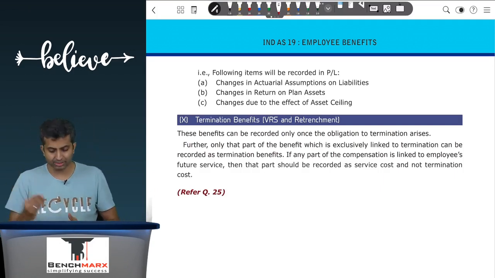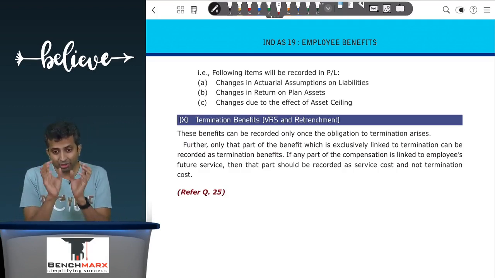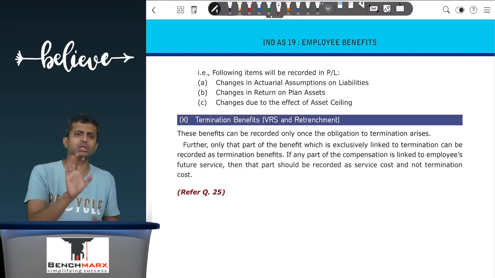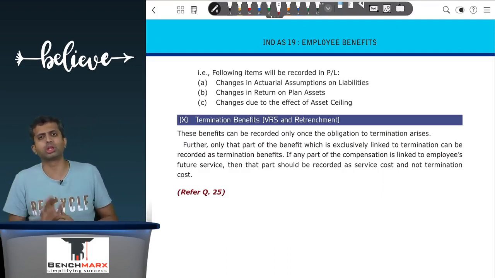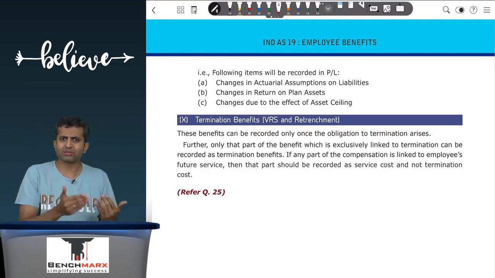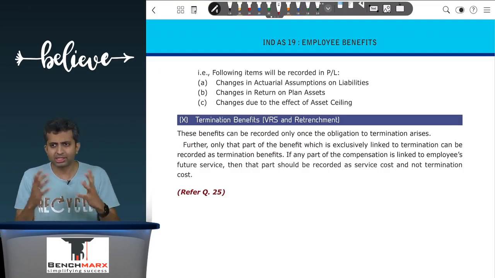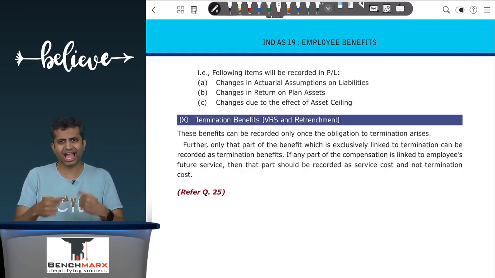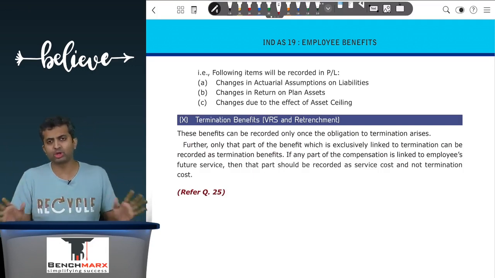And lastly, there is something called termination benefits like VRS or retrenchment. The standard over here says that you will have to identify how much of the benefit is actually linked to termination, and you will recognize that as an obligation when the obligation to terminate arises. There is a good example given in our books as well as in the study material, where there is a company which has 120 employees and it says that it wants to terminate after 10 months. The obligation to terminate exists.